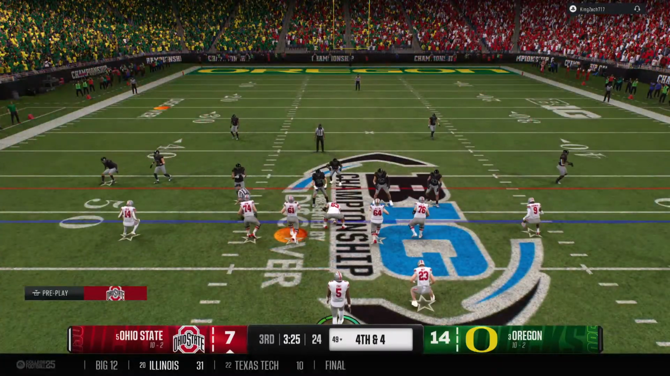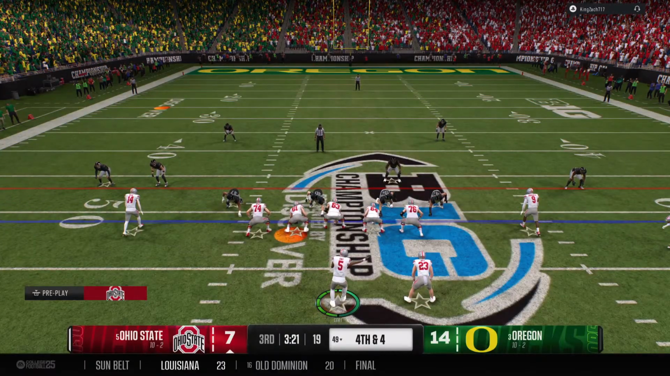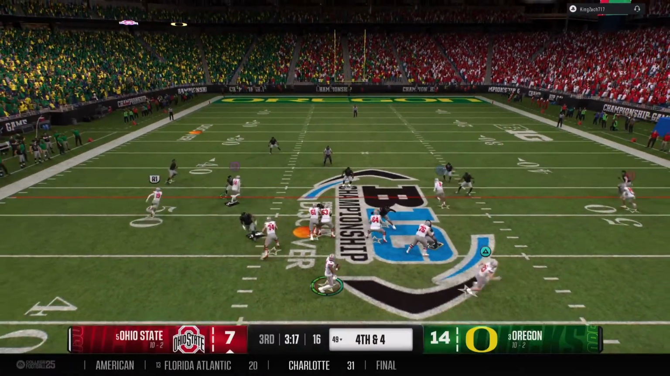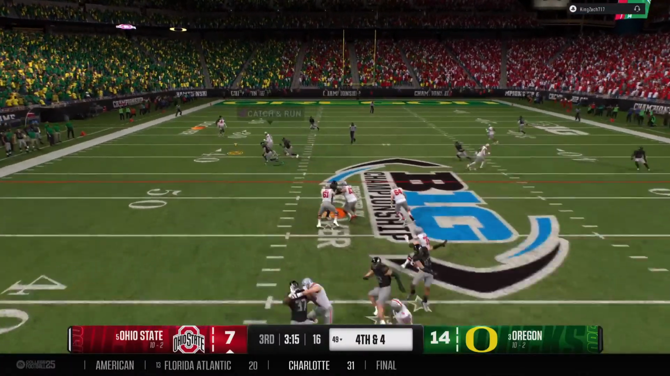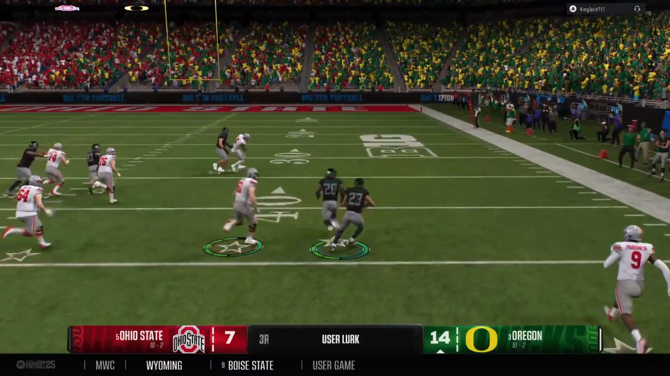Ball near midfield. The head coach decides to go for it on 4th down. Offense looking to throw the ball. Lets it go. It's picked off. He tried to fire the ball into a tight window.